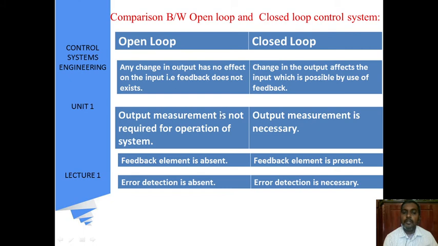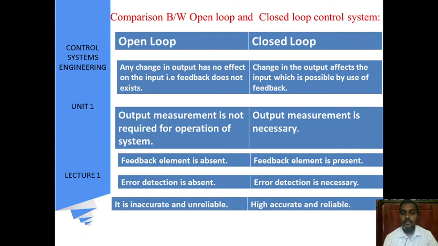In open loop, the output measurement is not required for operation of the system. Here the output measurement is necessary because we are giving it as feedback. Feedback element is absent in open loop, and feedback element is present in closed loop. So error detection is absent in open loop, and error detection is present or necessary in closed loop.